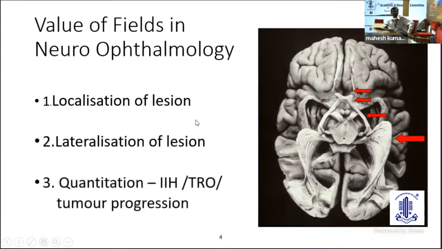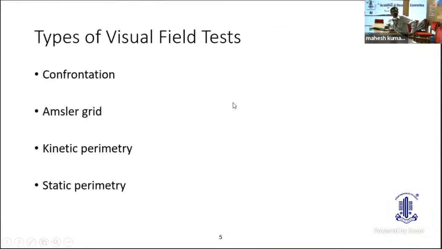Very rarely do we need a quantitation of the visual field defects, unlike glaucoma. But specifically in two or three conditions alone, we might need a quantitation, like follow-up of cases of idiopathic intracranial hypertension, optic neuropathy due to thyroid-related orbitopathy, or when we are following a tumor progression, which are treated medically, like pituitary adenoma. In these cases only we might need quantitation, and in most other instances, we just need to localize and lateralize the lesion. Based on this, we will see what are the essential visual field testings which we can do in neuro-ophthalmology in the office setting.